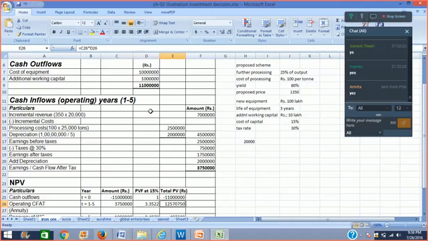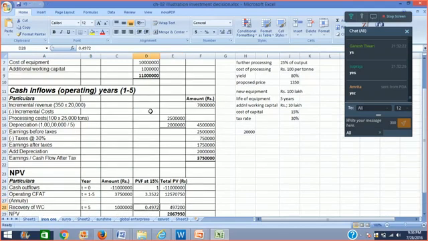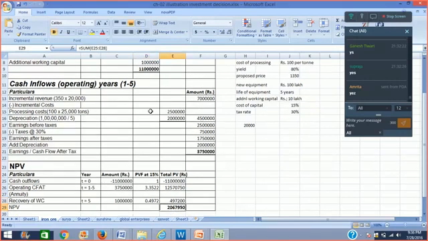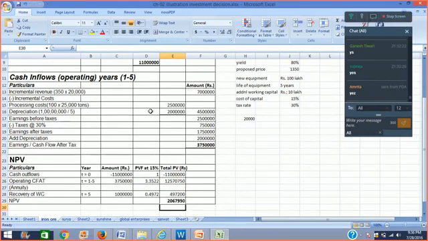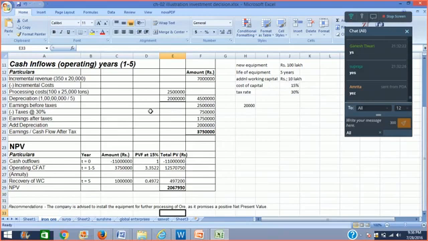you get 1,25,70,750, and you would also be getting the working capital recovery of rupees 10 lakhs at the present value factor at the rate of 15%, which is 0.4972. So your net present value is coming as 20,67,950. Because the net present value is positive, we recommend that the new equipment should be purchased and the processing should be done.